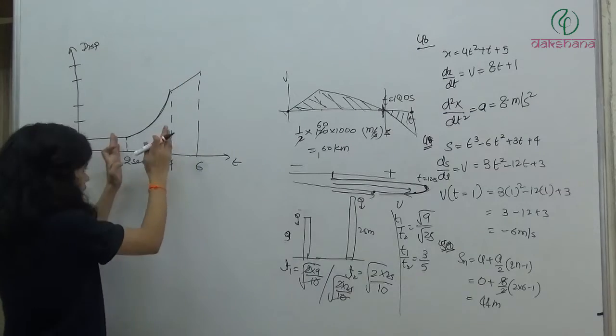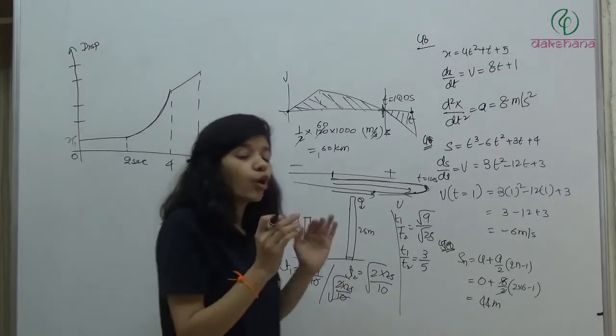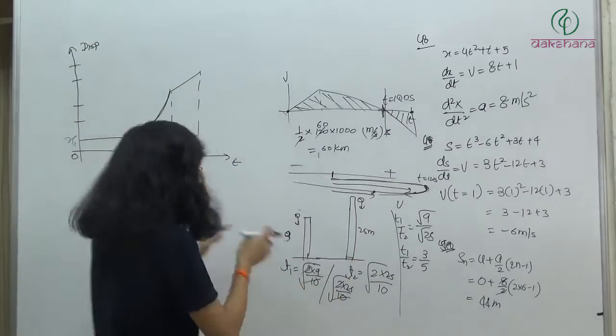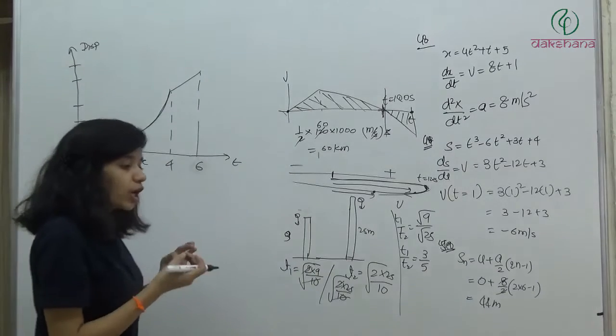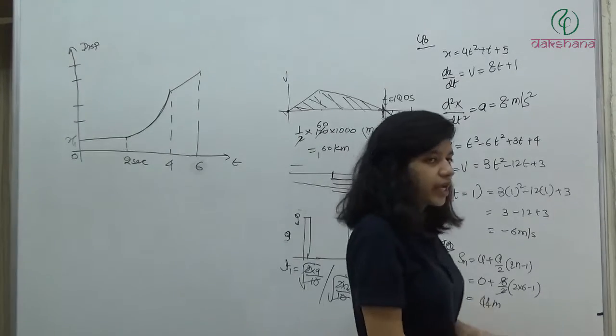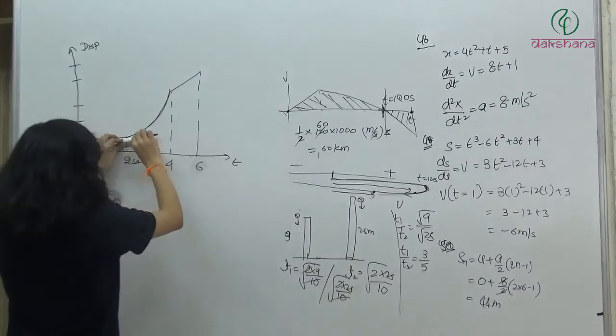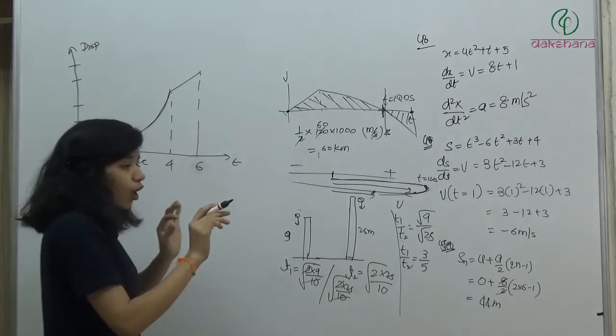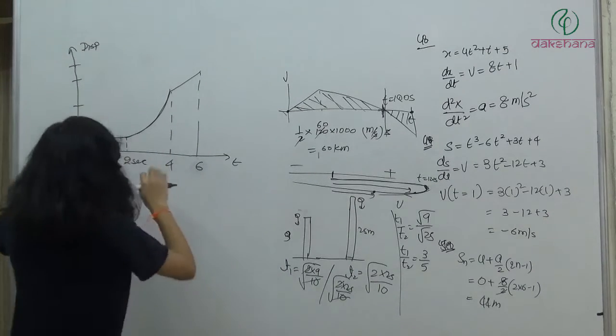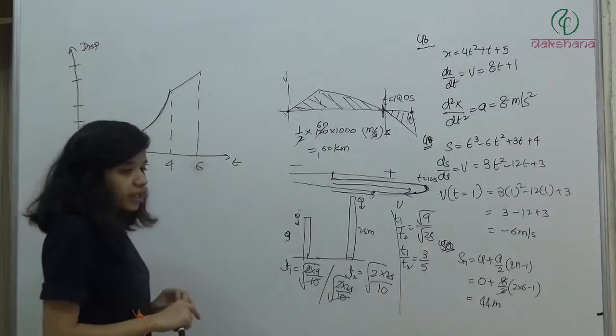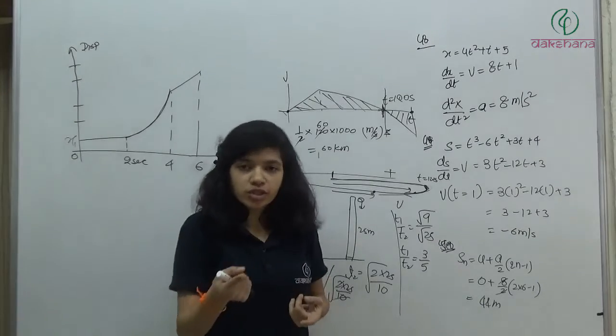If you see in this interval from 2 to 4, you can see a parabola of the open-up type. It means velocity is increasing and you can see the slope is increasing. If the slope of the x-t curve is constant, it means velocity is constant.